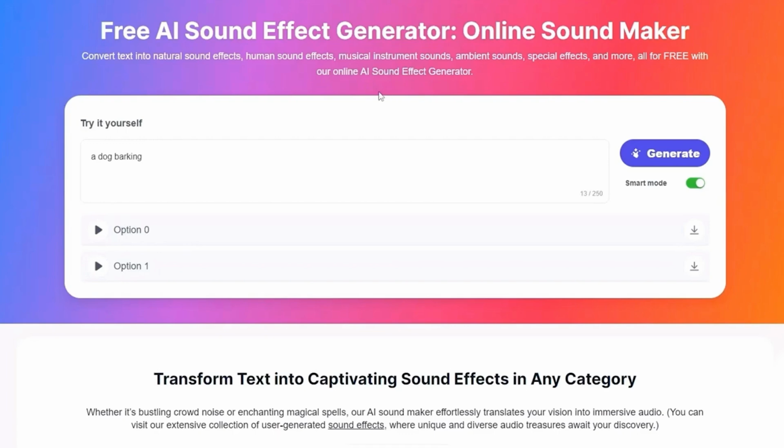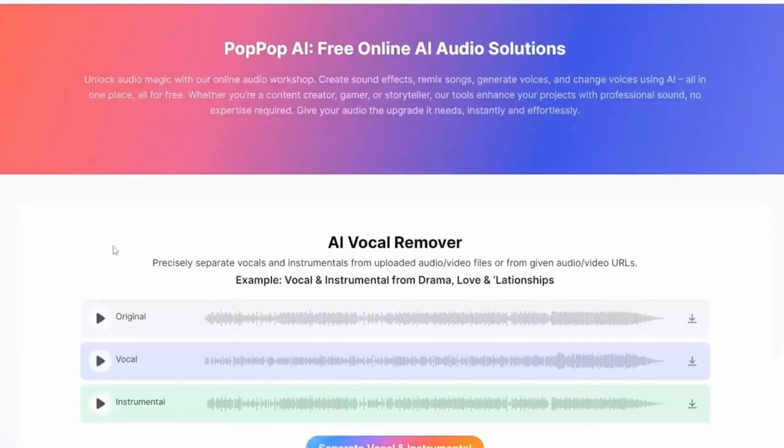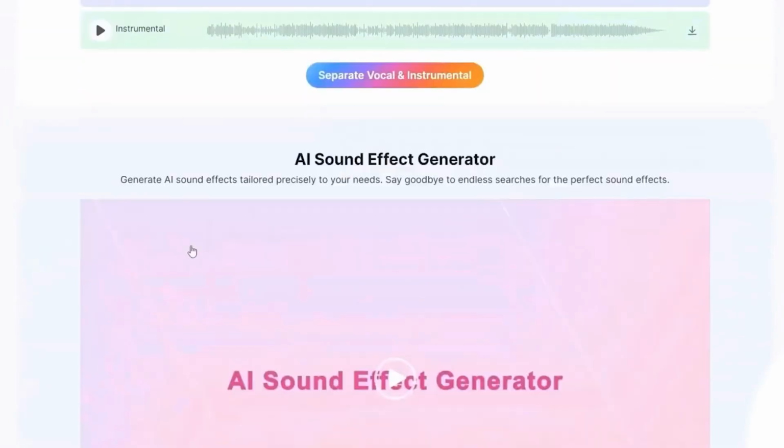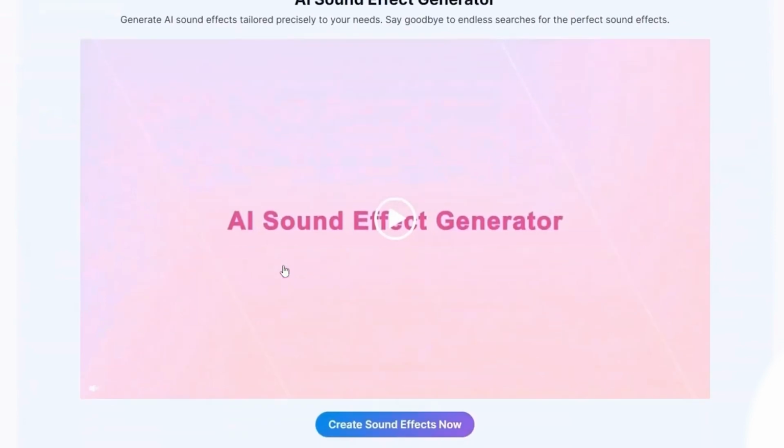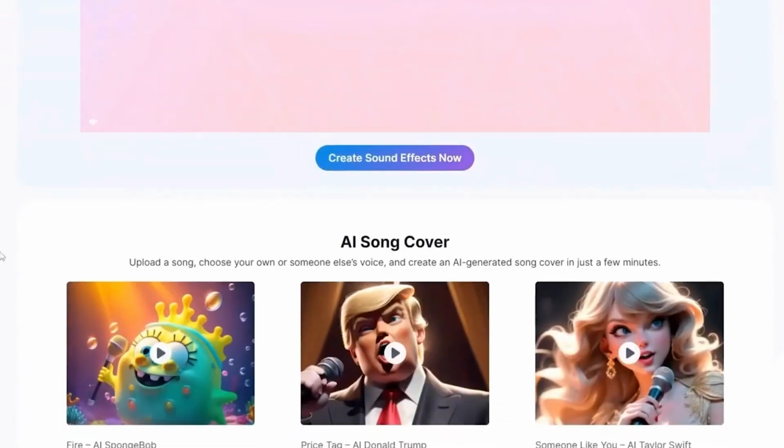Price: totally free, no subscriptions, credit cards, or hidden fees. PopPop AI offers unlimited access to all tools, making it ideal for casual creators and professionals alike.